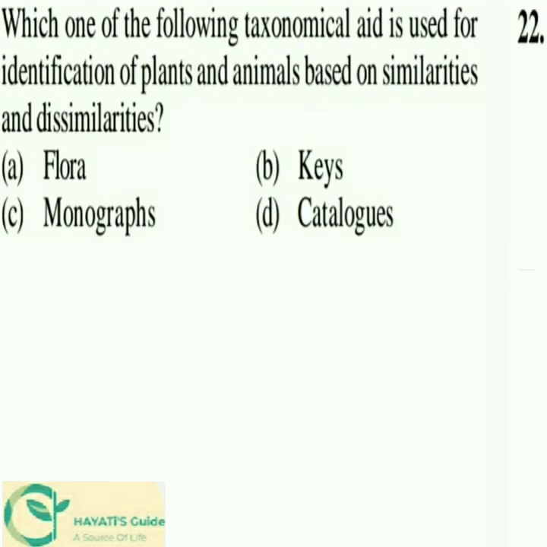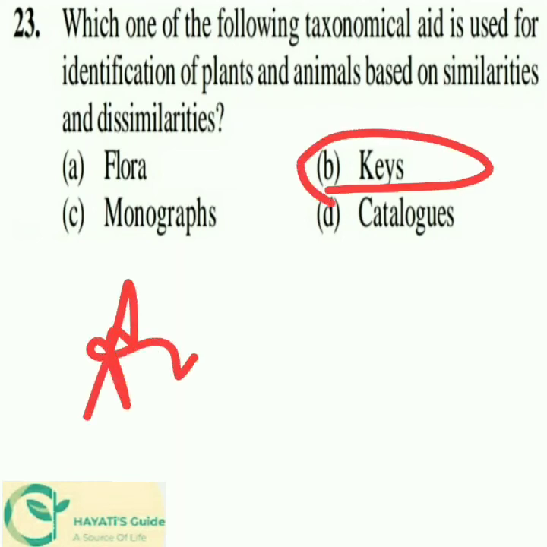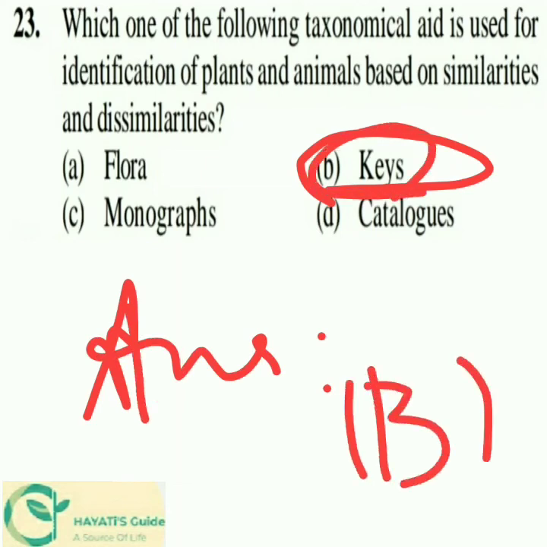So next question, which one of the following taxonomical aids is used for identification of plants and animals based on similarities and dissimilarities? So the term used to define the given explanation is keys. So the answer is option B, that is keys.